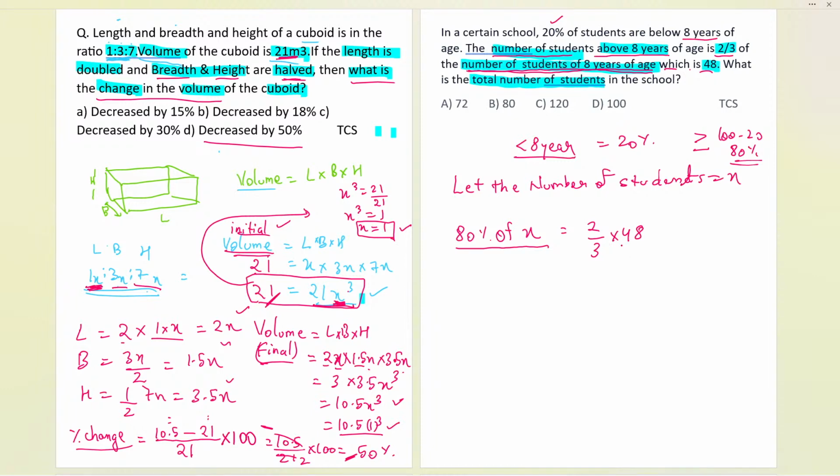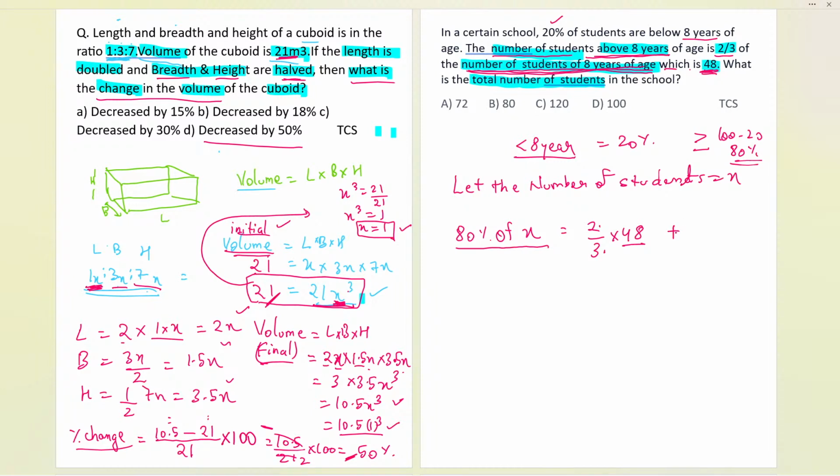The number of students of 8 years of age is given, because the comparison is done with the number of students above 8 years of age. That is basically 48 exactly. We have the number of students of 8 years of age as 48 over here, and therefore we are multiplying with 2/3 because the condition is like that. But let me tell you, you might write it like this only, but this is not the correct way.